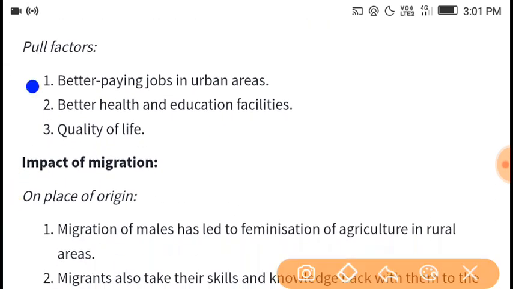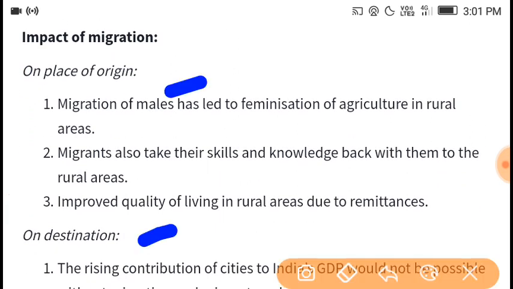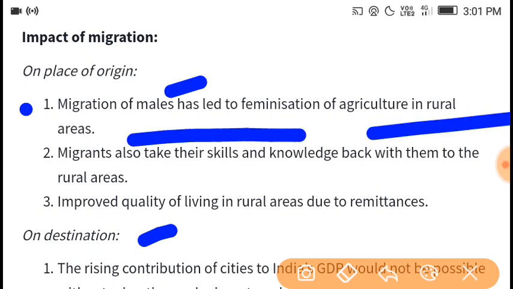Pull factors: better paying jobs in urban areas, better health and educational facilities, and quality of life. Impact of migration on place of origin and place of destination. Place of origin: migration of males has led to feminization of agriculture in rural areas.